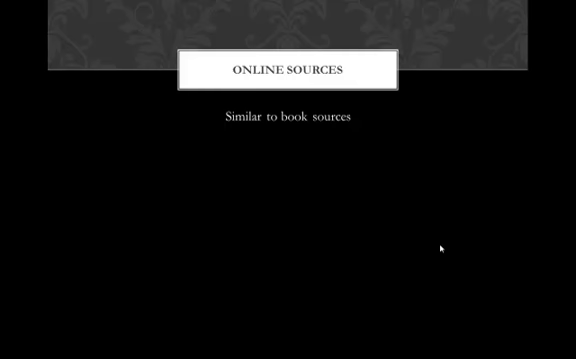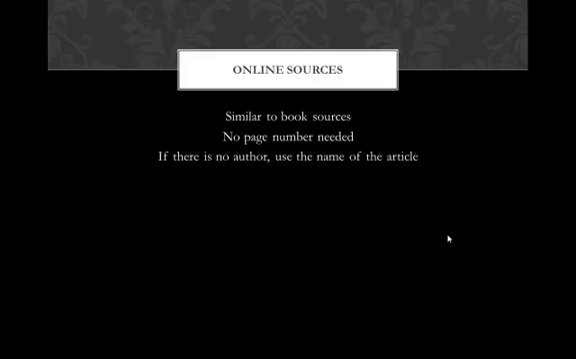For online resources, it's going to be similar to a book source, except you're not going to need the page number, since we don't really have page numbers on online resources unless we print them out, and then everybody could be printing out something different. So no page number, no paragraph number, nothing like that. If you do not have an author, because many times you will not, then you're going to use the name of the article that you're looking at online.